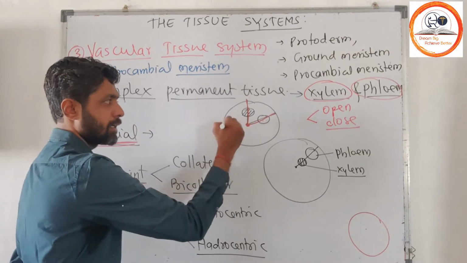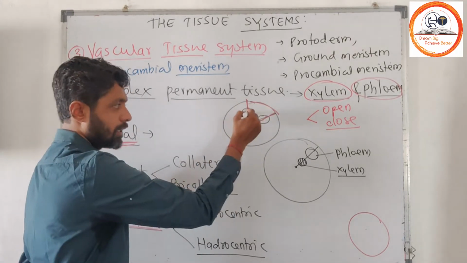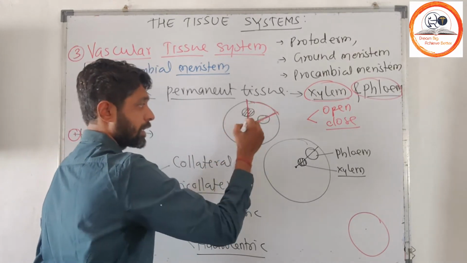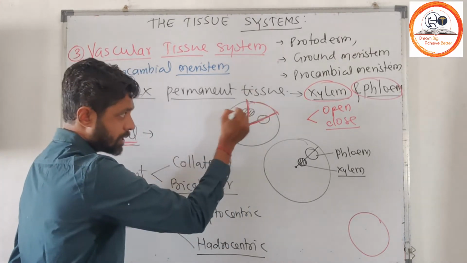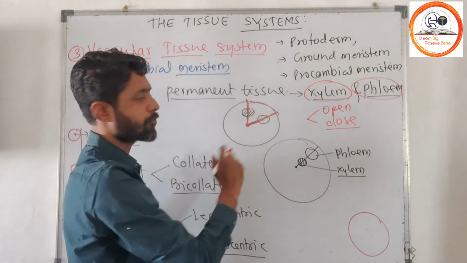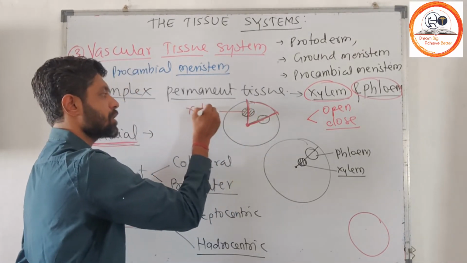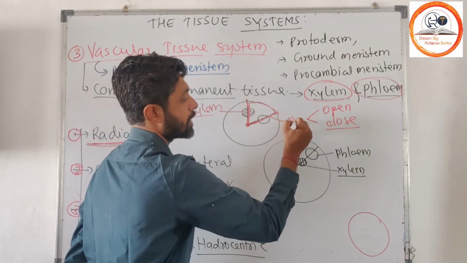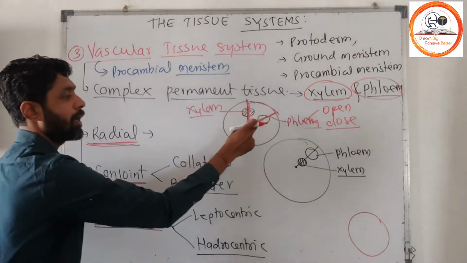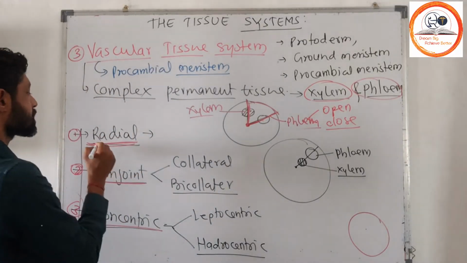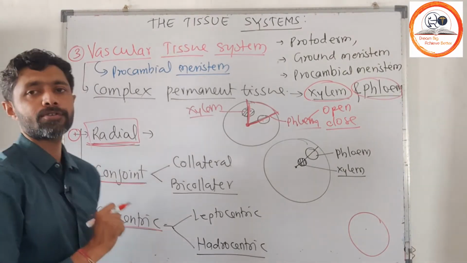Suppose here there is a center, this is the epidermal tissue, and here is the vascular bundle. Here this strip will be considered xylem and this will be phloem. So xylem is present on one radius and phloem on another radius, which means they are present on separate radii. Then we call such a vascular bundle a radial vascular bundle.